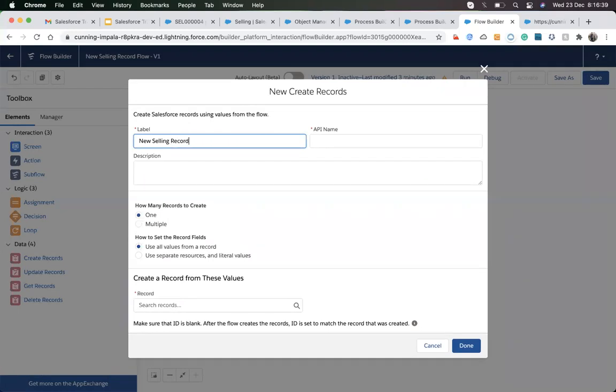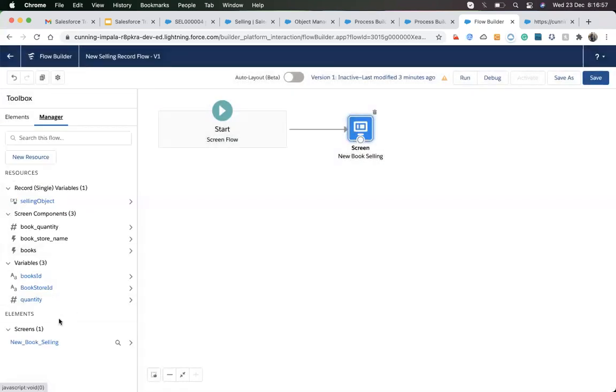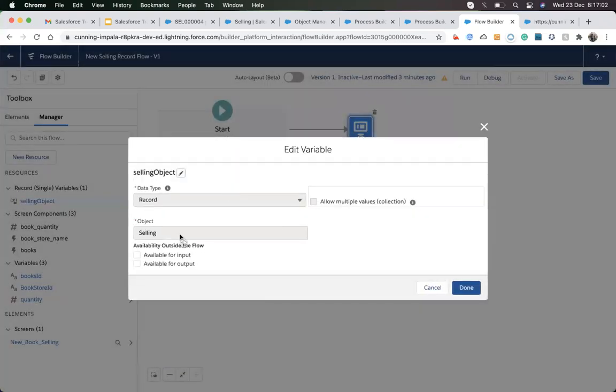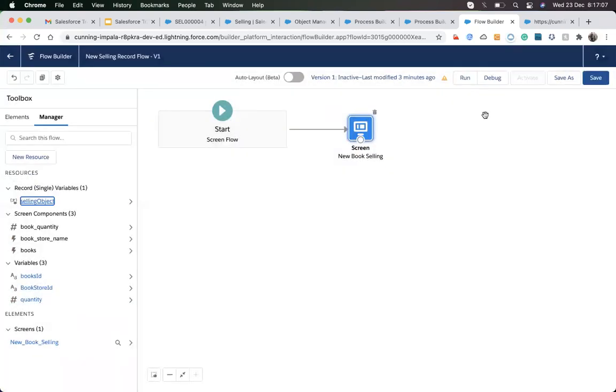I need to create one record, and here it asks me to choose what I need to do. Suppose all the values come from a record. Let's first think about what a record is. In the manager, we have a variable called a record. It's a record type variable. So we have a record variable, so it is asking me for that.